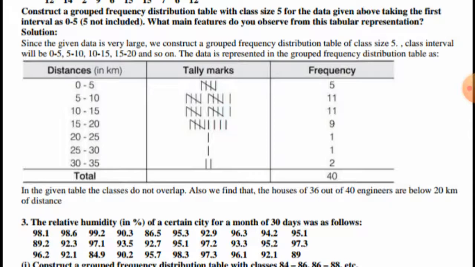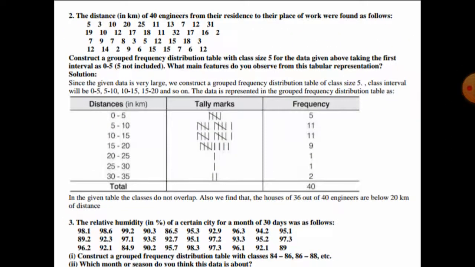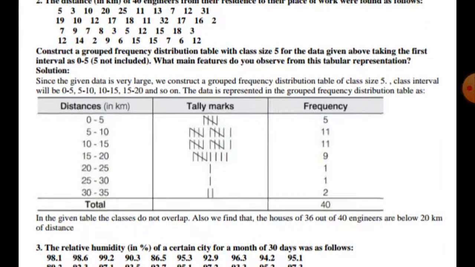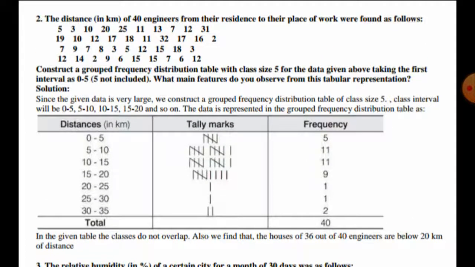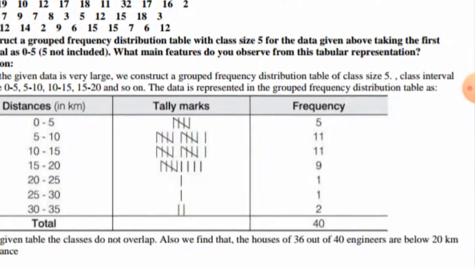We can make tally marks also. By making tally marks we can make the frequency distribution table. Here 0 to 5 lies 5 times, 5 to 10 lies 11 times, 10 to 15 lies 11 times, 15 to 20 lies 9 times, 20 to 25 1 time, 25 to 30 1 time and 30 to 35 2 times. So the total number is 40.